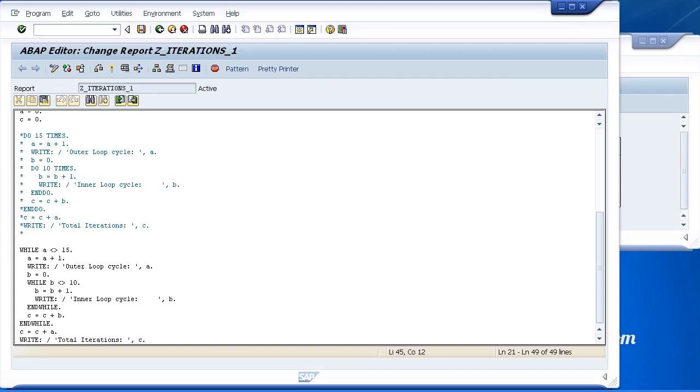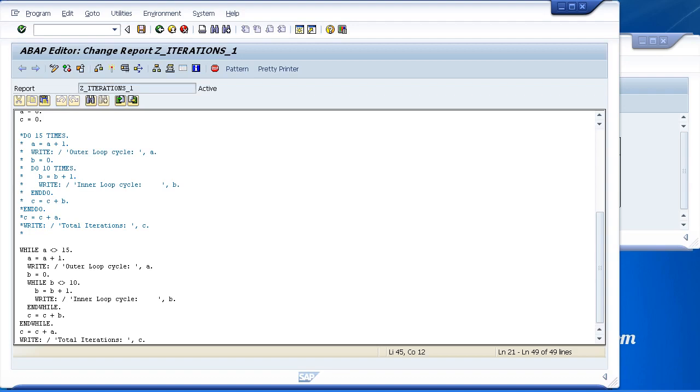Up to now, we have gone through our loop statements and let the condition inside the loop statement determine when the loop will finish. ABAP contains termination statements that allow you to terminate a loop prematurely, and there are two categories of termination statements: those that apply to the loop and those that apply to the entire processing block in which the loop occurs.